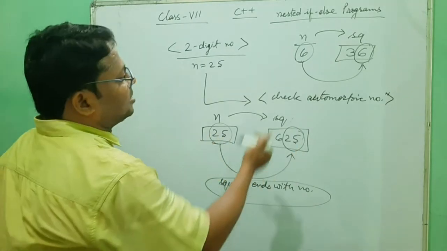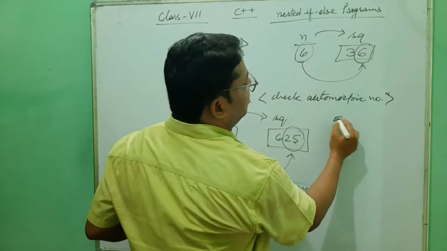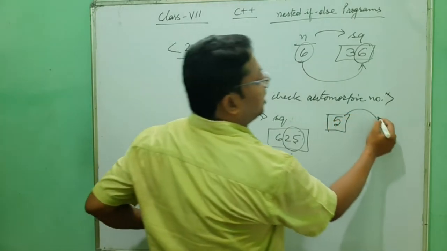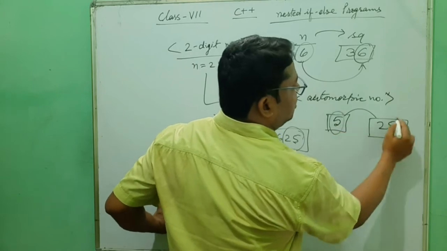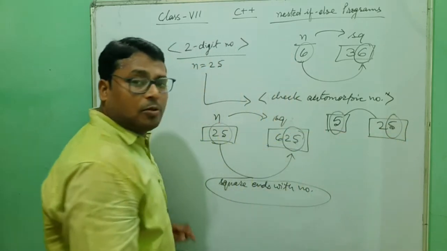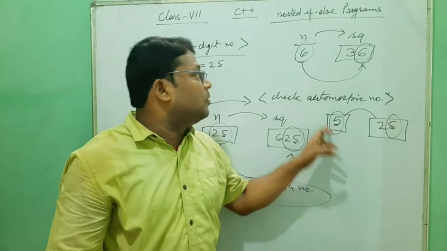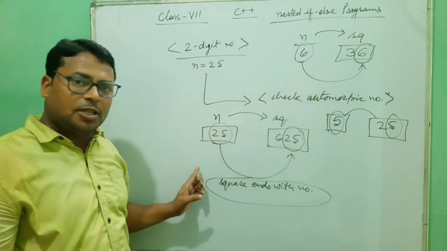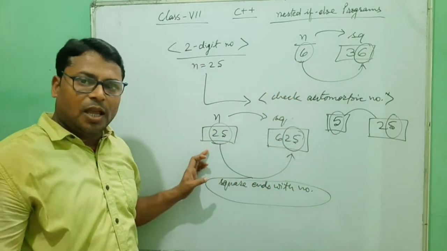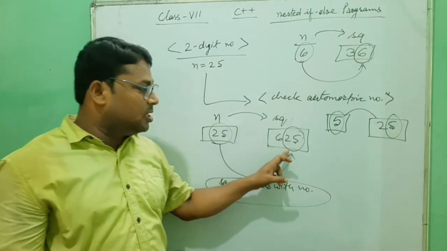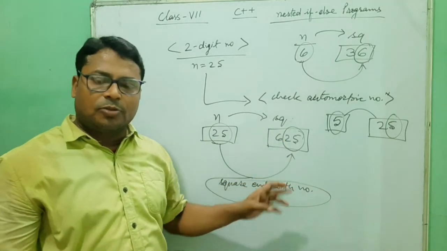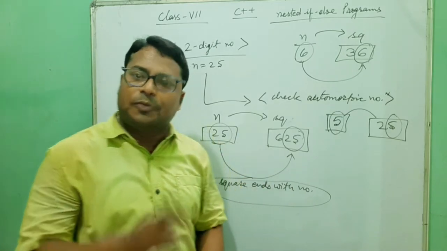In that way we can also say 5 is one such number, and 5 squared is 25, so it also ends with that number. That means 5 is an automorphic number. So this is of 1 digit. But in the 2-digit situation, it is 25. When you find the square of that number, it ends with that number. So that is known as a 2-digit automorphic number.